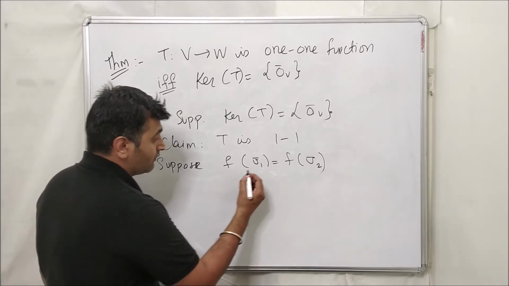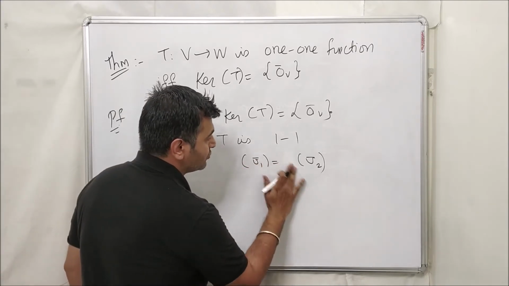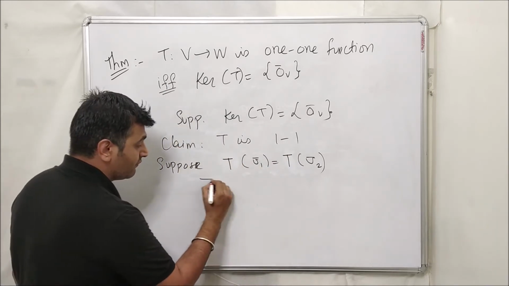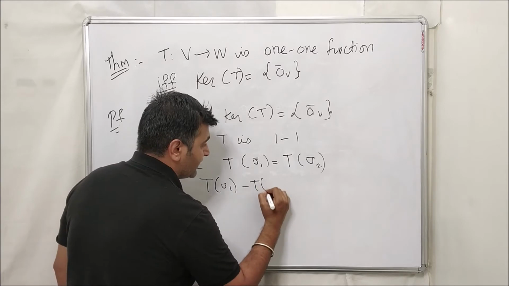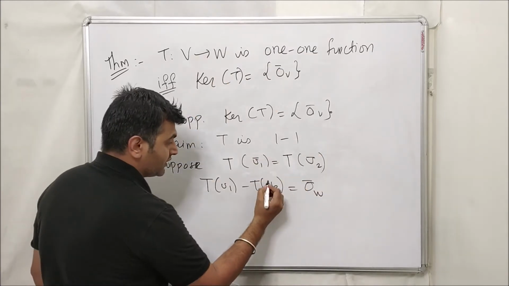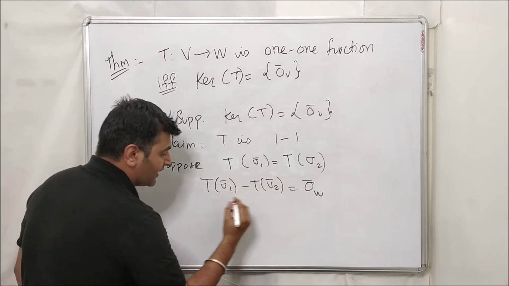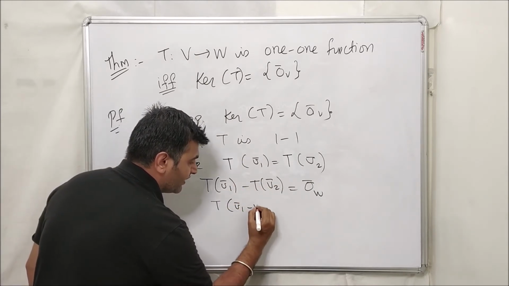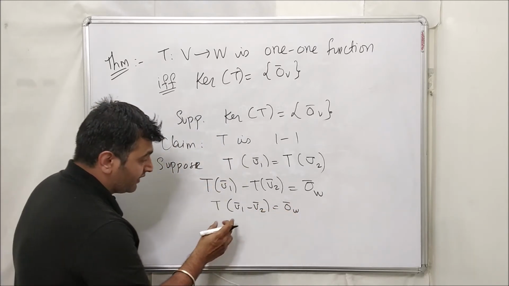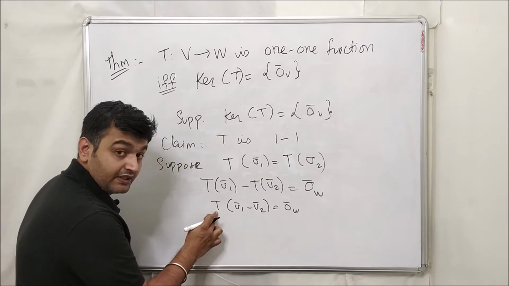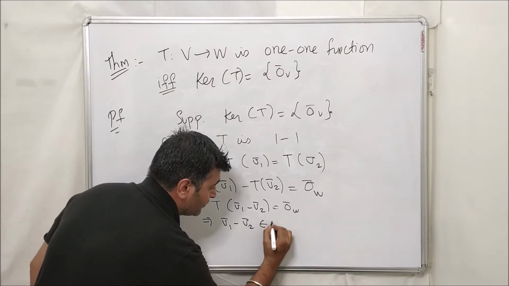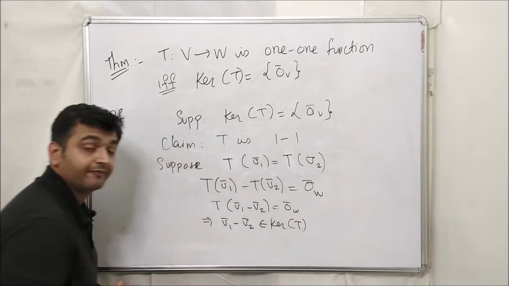Okay, but what is this? I am using T as a notation, so let me write T over here. You bring this on the left hand side. What do we have? T of v1 minus T of v2 equals 0. 0 means it's a 0 in the set W. Now T is a linear map, so T of v1 bar minus v2 bar is equal to 0 bar. But what I'm getting is an element whose image under T is 0. So this implies that v1 bar minus v2 bar belongs to the kernel of T.